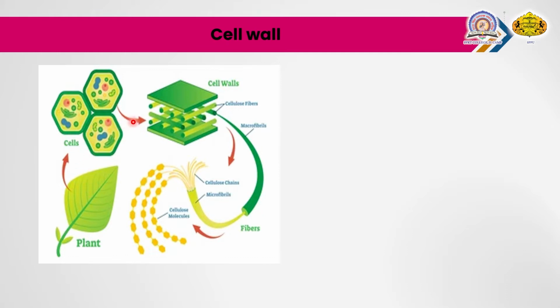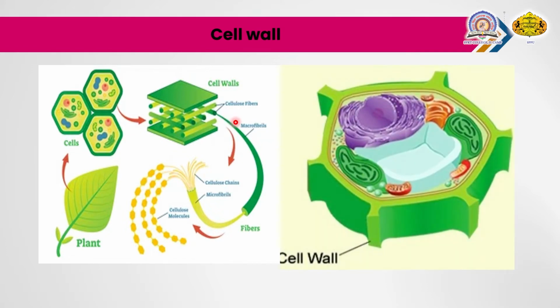Then after that, we also extract the cell wall. These are highly complex structures present in plant cells, and there are various components which make up the cell wall. So these are the complex structures present in the plant cell, that is the cell wall. These are the ultrastructure of the cell wall.